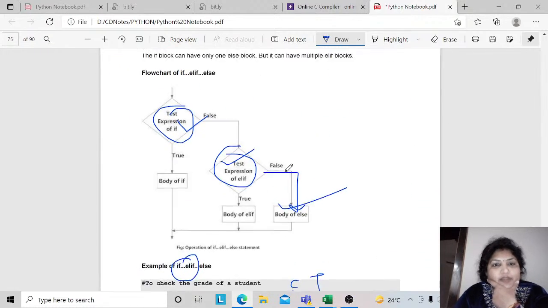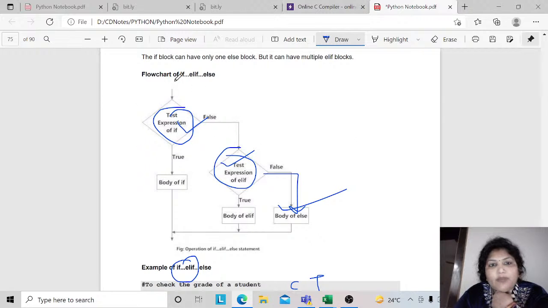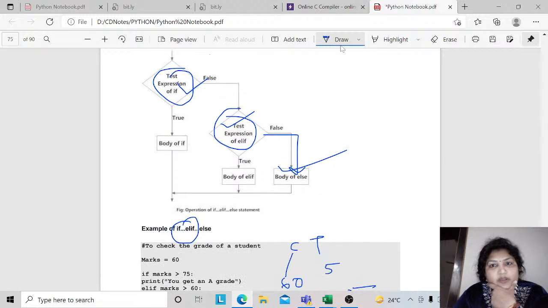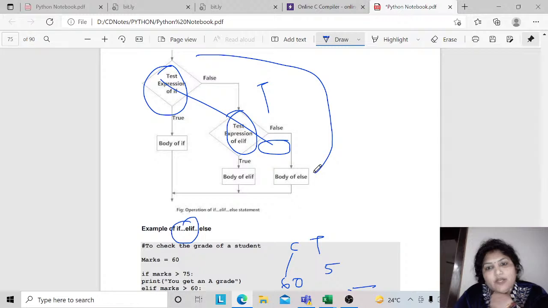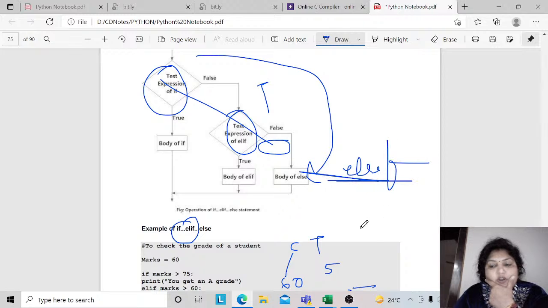And if you have multiple conditions, you might be using if elif statements, right? So you have one statement over here, you might be using some other statement, like this would be my one statement, again another statement, again another statement. If none of them are matching, or none of them come to true, then your last part, that is the false part, will be executed. That comes under the else part. So always remember, else is the false part of the first statement, the if statement, right? Else part is the false part of the if statement.